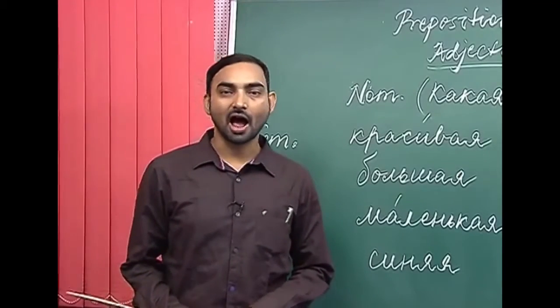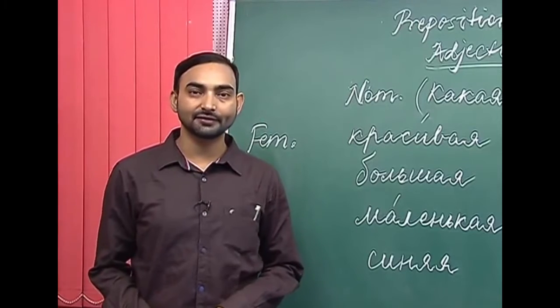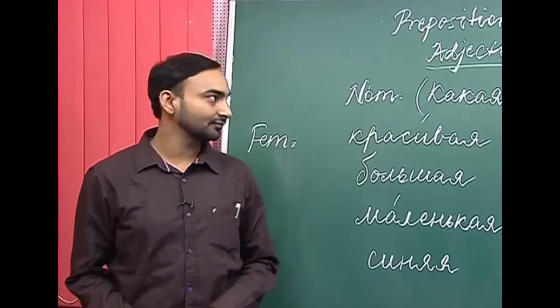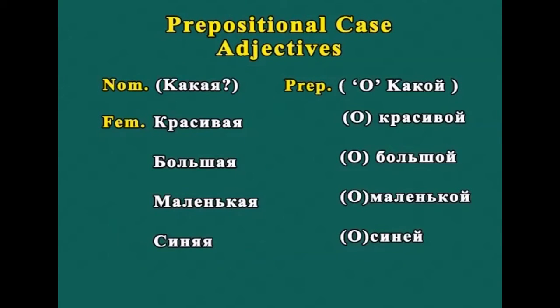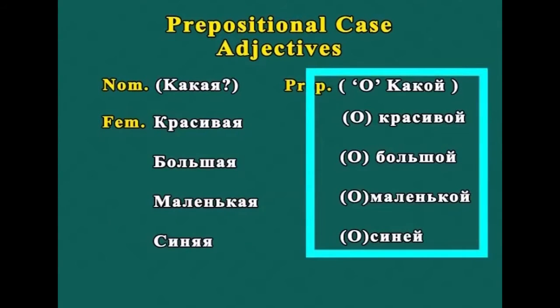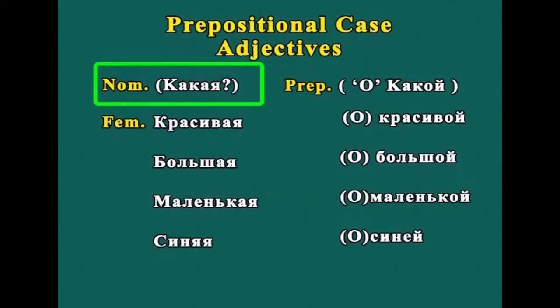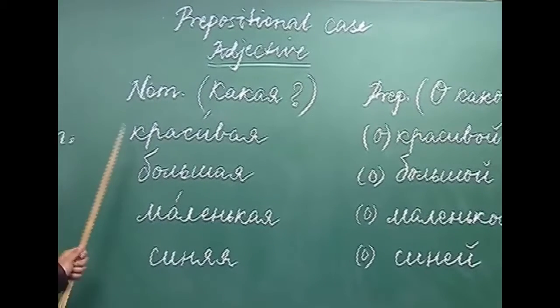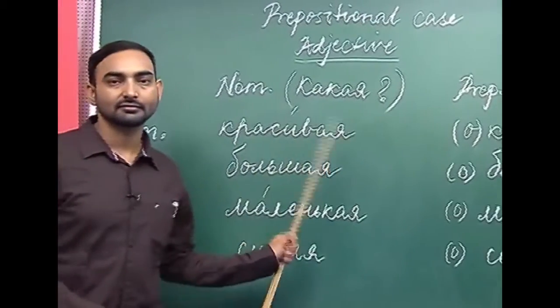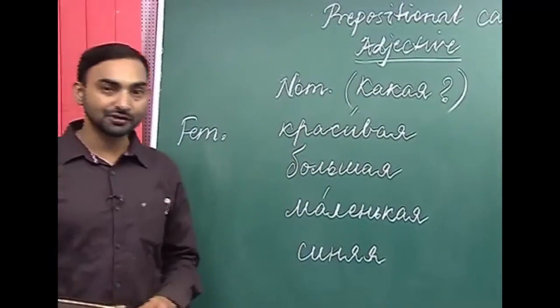Now, let us see how feminine forms of adjectives decline in the prepositional case. I have again written the nominative case form of the feminine adjective and the prepositional case form of the feminine adjectives. The question would be kakaya in the nominative case and a kakoi in the prepositional case. A is only for reference here. So, the first adjective is krasivaya. We know that it means beautiful.